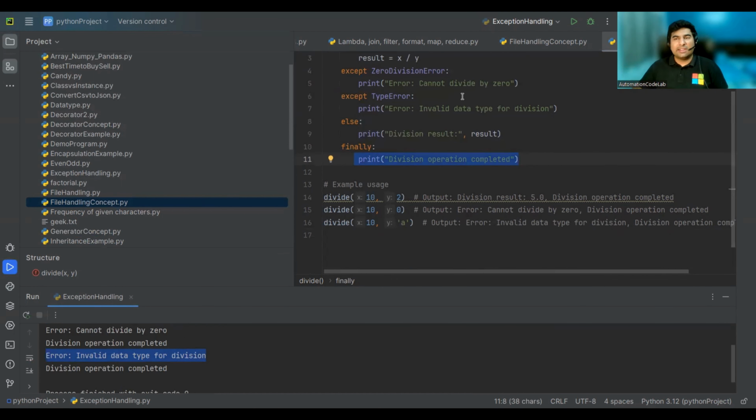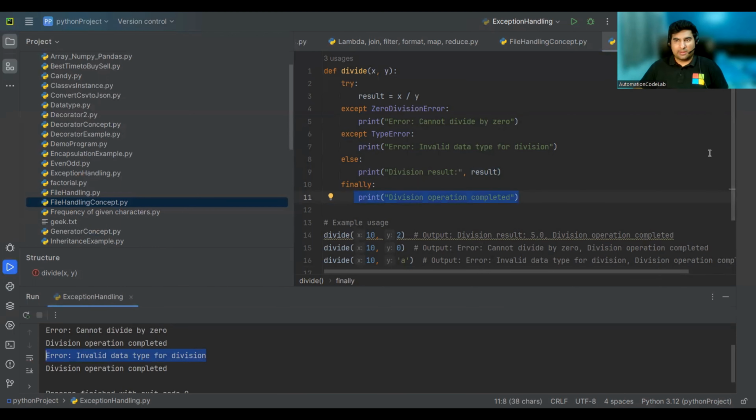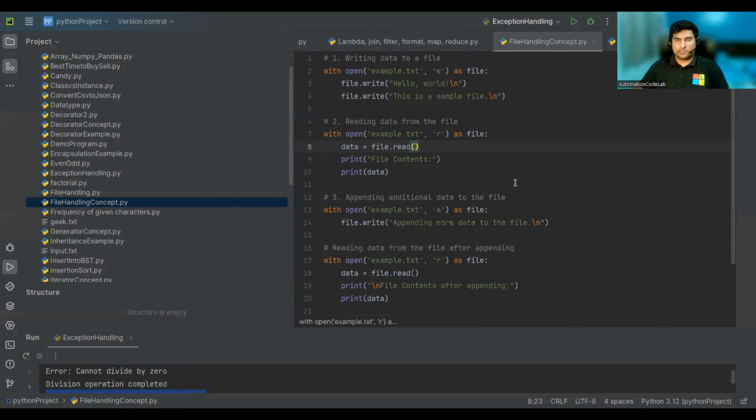I hope you are clear with exception handling as well. Now let us see the file handling part, guys.